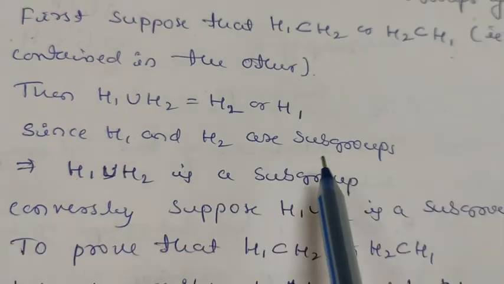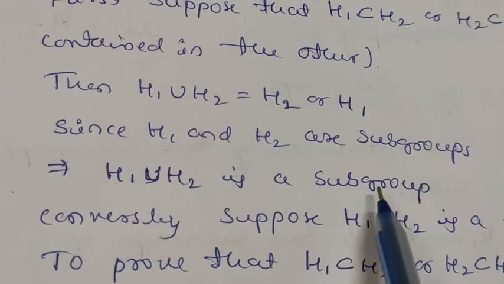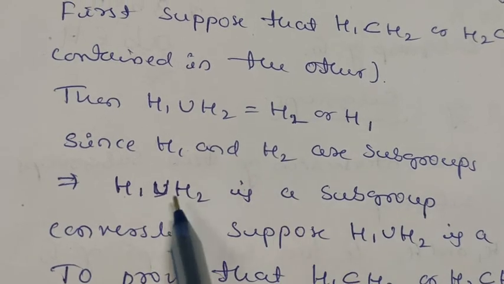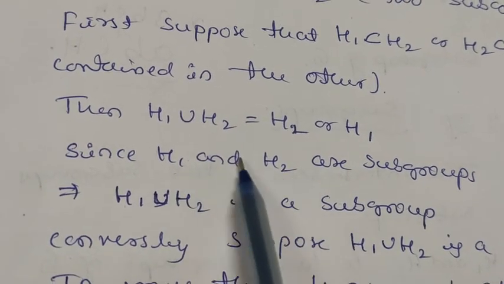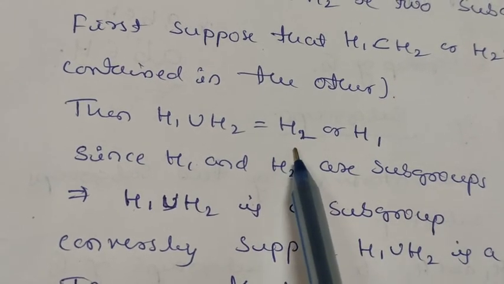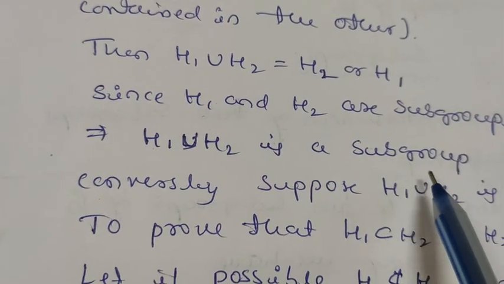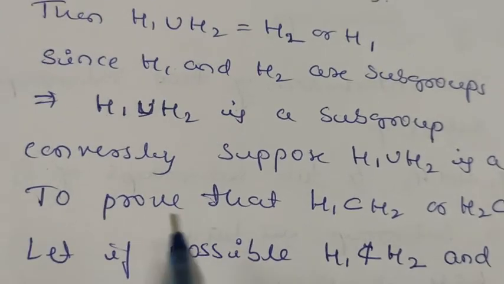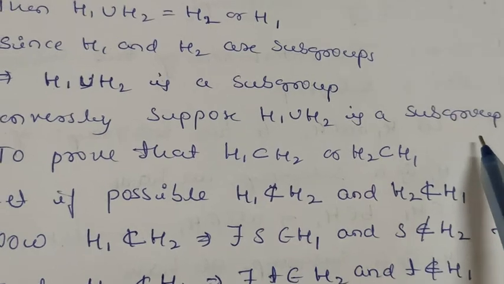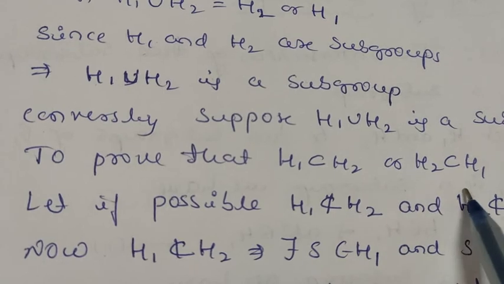Since H1 and H2 are subgroups, H1 union H2 is a subgroup, because they are subgroups and one is contained in the other. Therefore, if H1 is contained in H2, we know that H1 union H2 is equal to H2 or H1. Since H1 and H2 are subgroups, H1 union H2 is also a subgroup. So the first part is over. Let us take the converse. Conversely, suppose H1 union H2 is a subgroup. We have to prove that either H1 is contained in H2 or H2 is contained in H1.